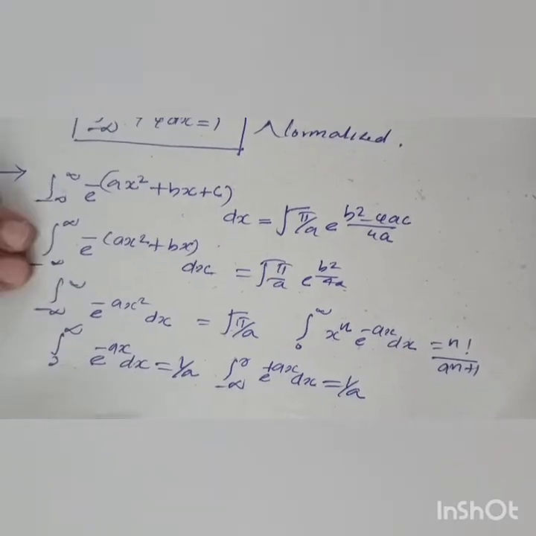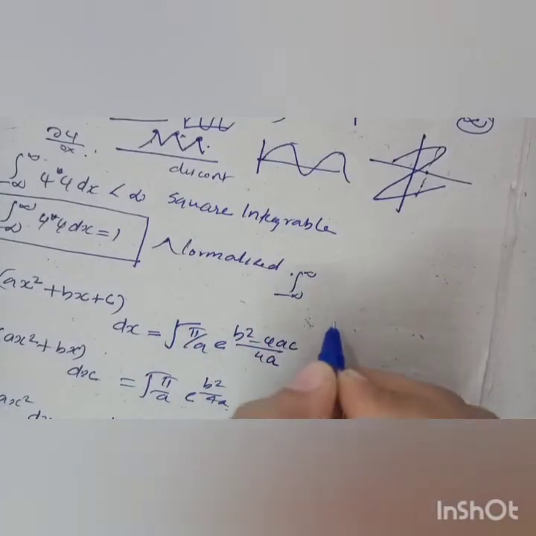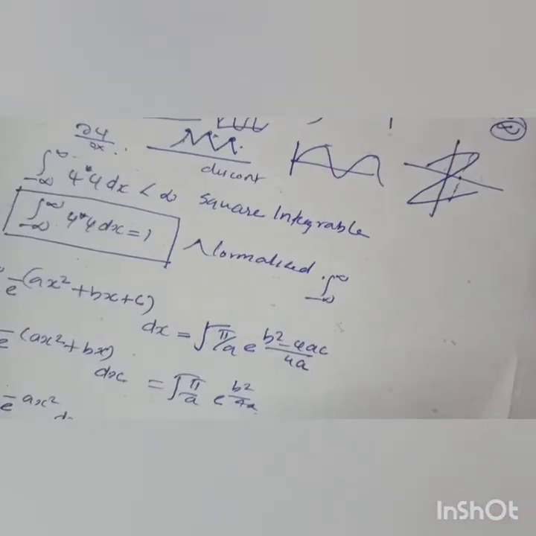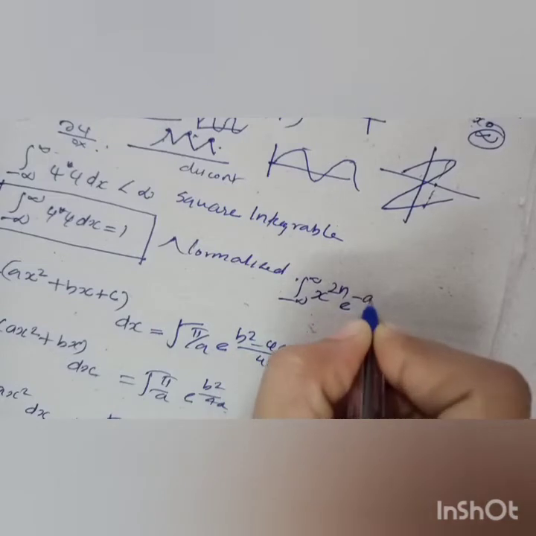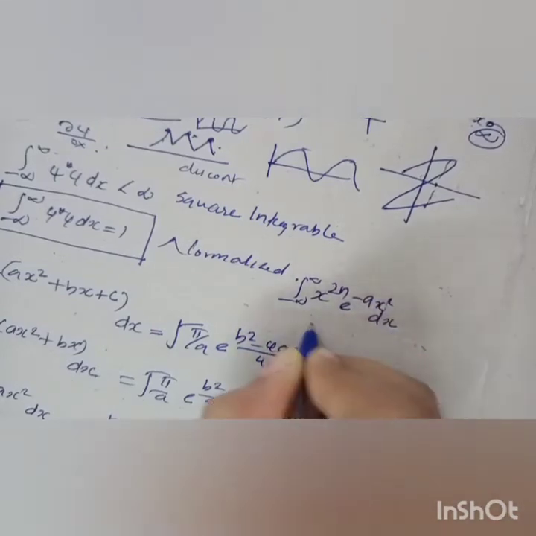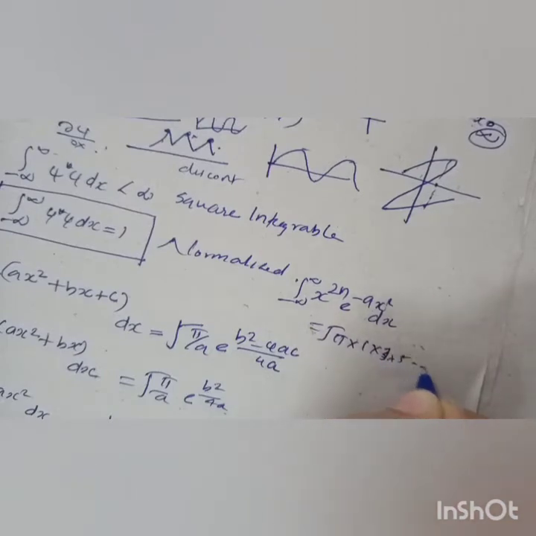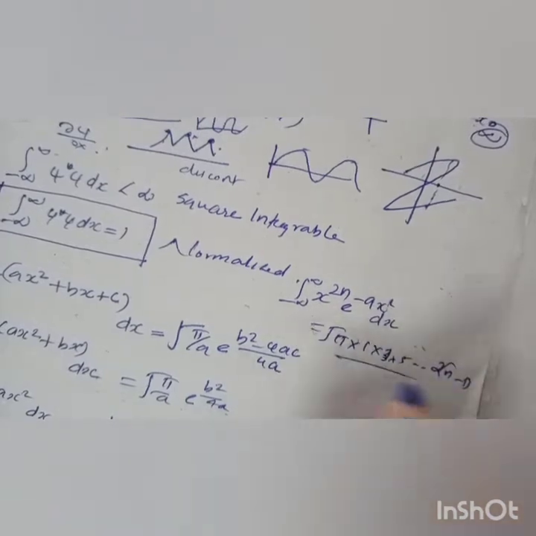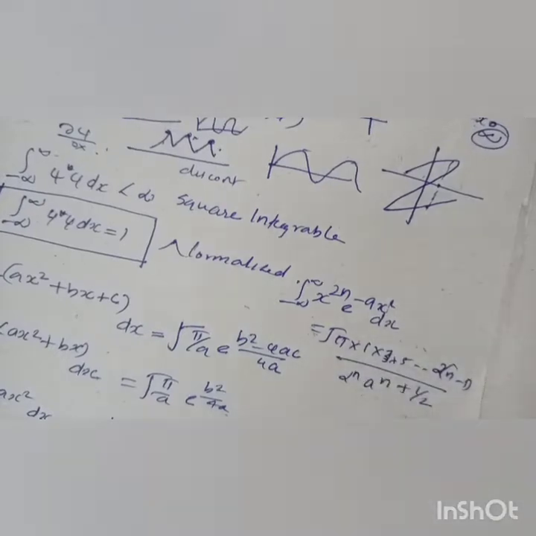And two more formulas are there, that is the integral from minus infinity to plus infinity of x raised to 2n e raised to minus ax square dx is equal to under root pi into 1 into 3 into 5 into etc. to 2n minus 1 divided by 2 raised to n a raised to n plus half.